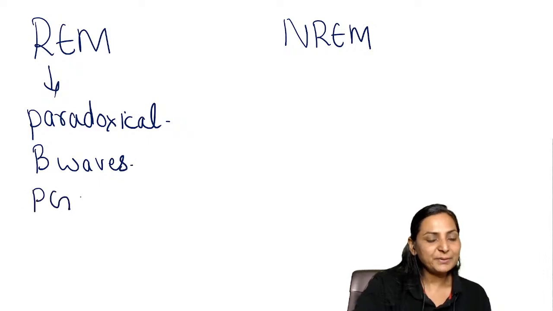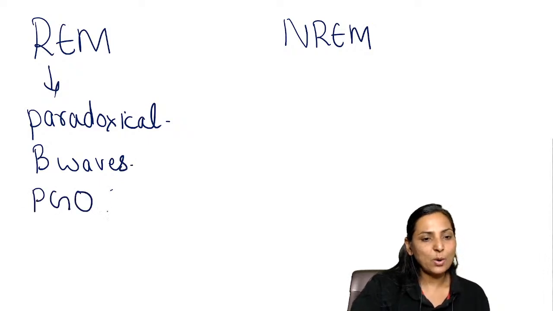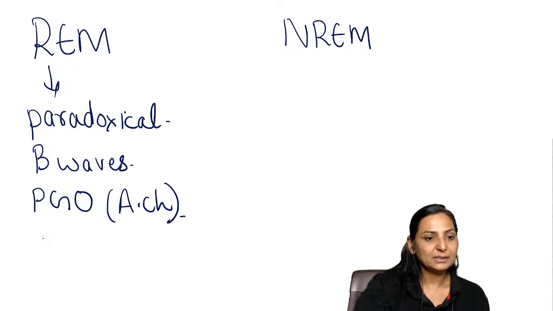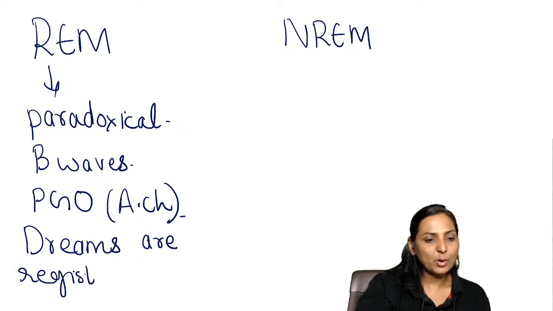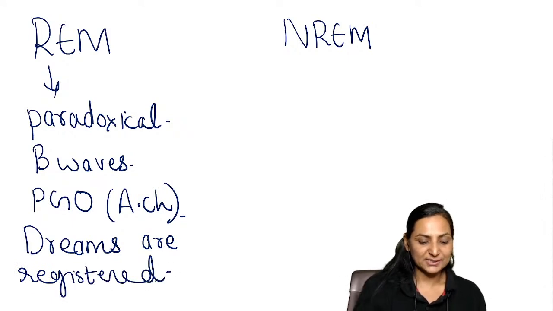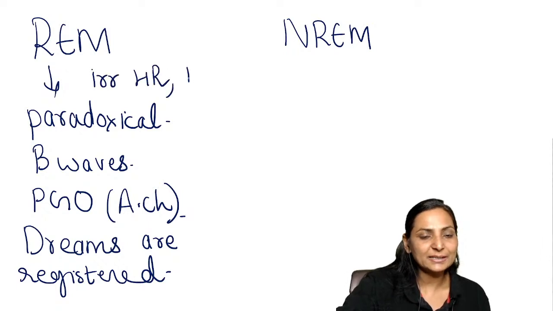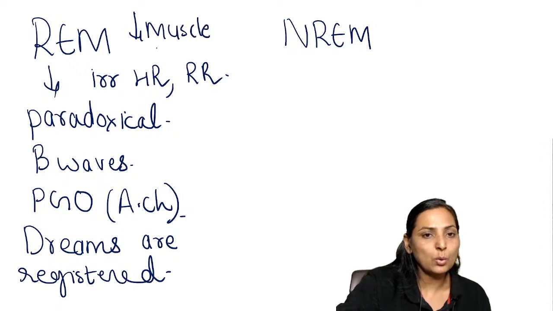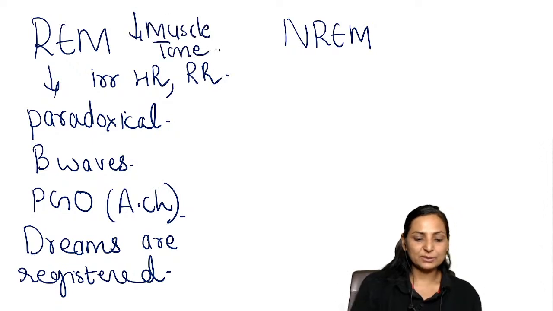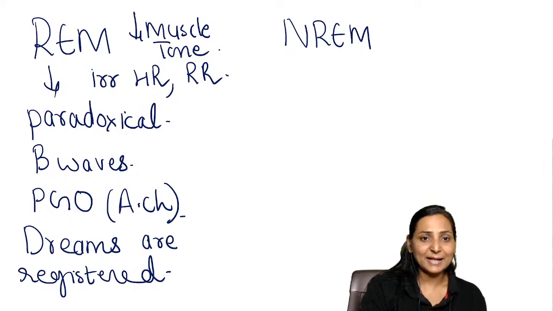You also get PGO spikes, pontogenito-occipital spikes. The neurotransmitter is acetylcholine. The most important feature is that dreams are registered. However, there is irregular heart rate, irregular respiratory rate, and reduced muscle tone, but you can get irregular muscle activity like the extraocular muscles.